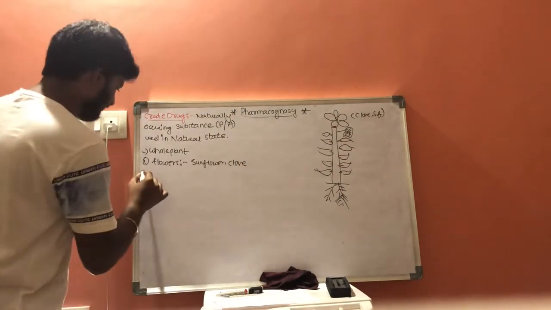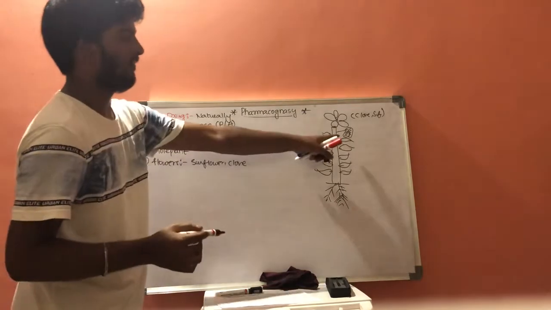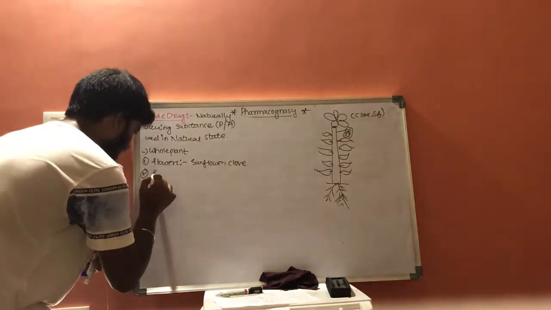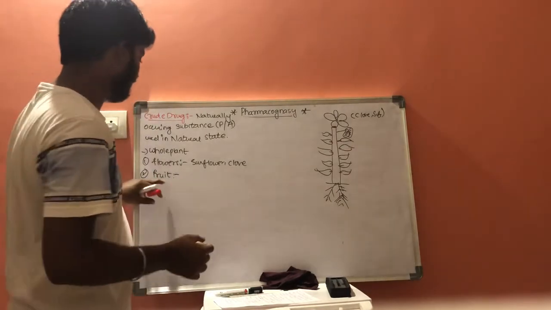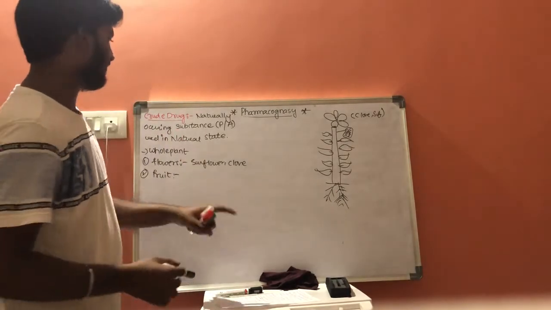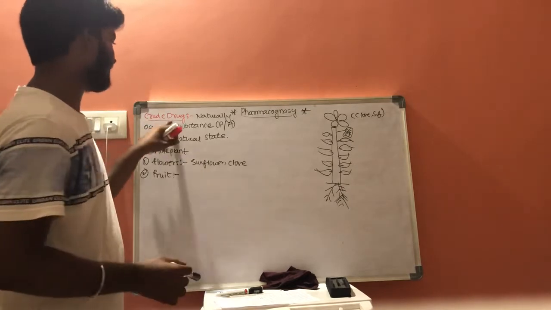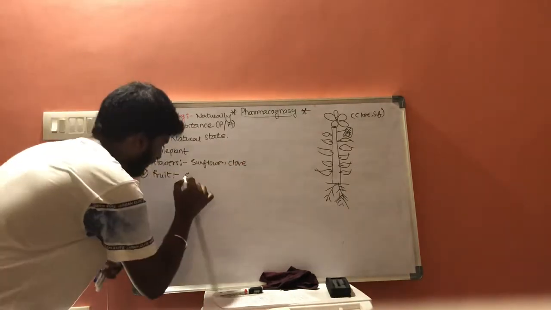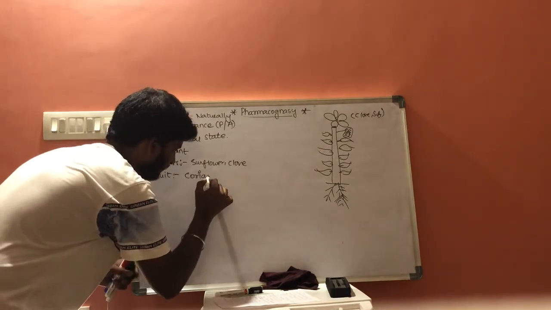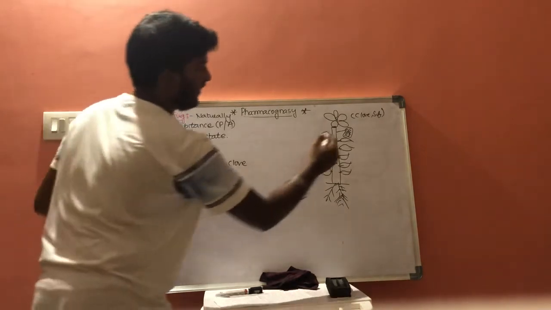Now the second one, the fruit. There are some plants in which the fruit can be used for extraction of crude drug, for example coriander.